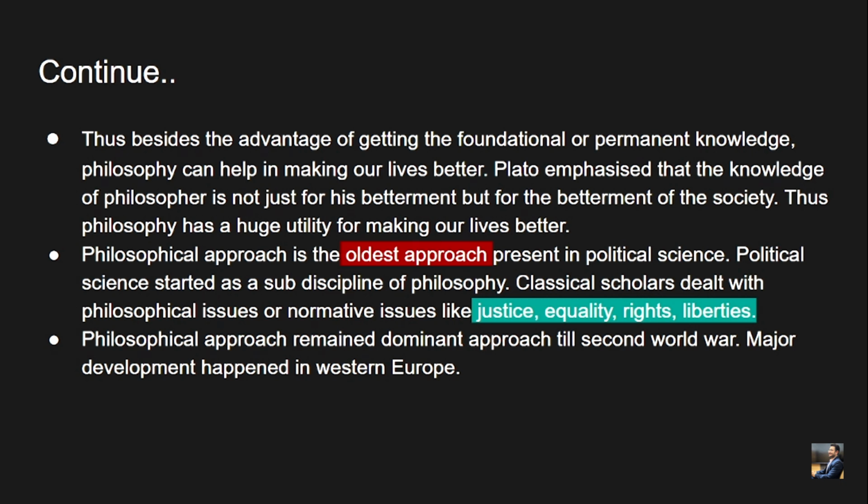The philosophical approach is the oldest approach present in political science. Well pointed, because it started during the time of ancient Greece, in the ancient era, during the time of Socrates, Plato, and their lineages. So it is the oldest approach present in political science. Political science started as a sub-discipline of philosophy. Classical scholars dealt with philosophical or normative issues like justice, equality, rights, liberties, right?